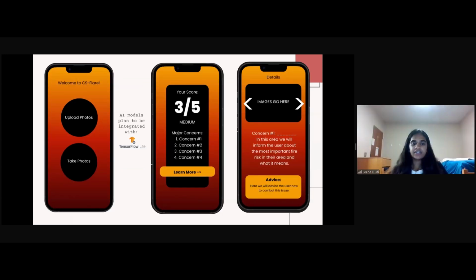To plan out the creation of our app, we created a wireframe using Figma. After the user uploads their images, they will be able to explore the exact risk found in their pictures and be recommended advice to lower those risks. The development of the app has progressed in the Flutter framework, programmed in the Dart language, and we plan to use TensorFlow Lite to integrate the AI models.